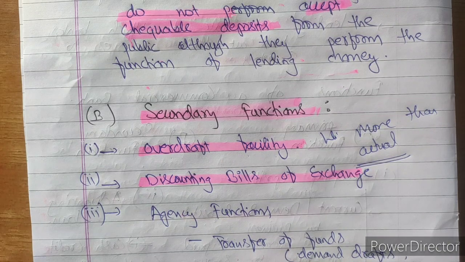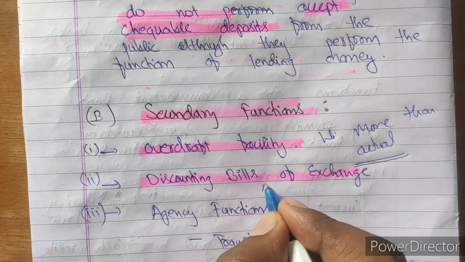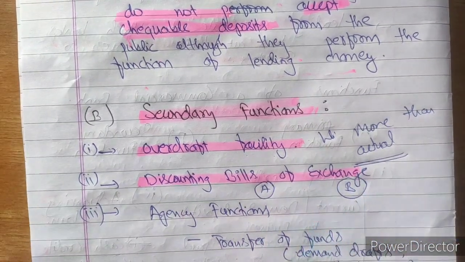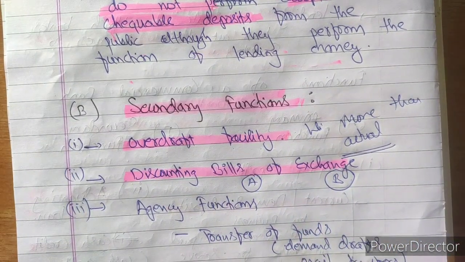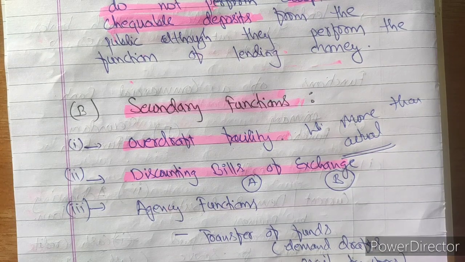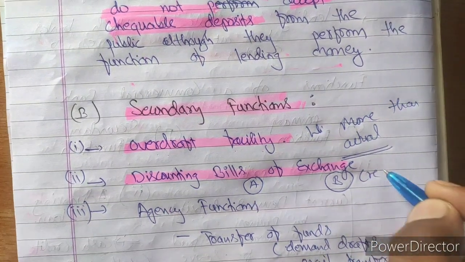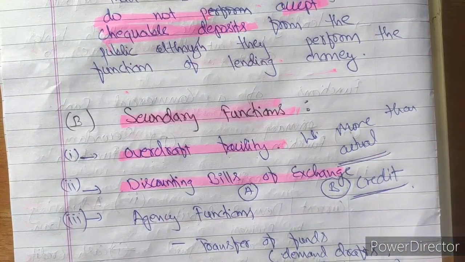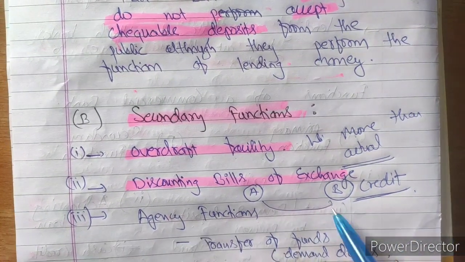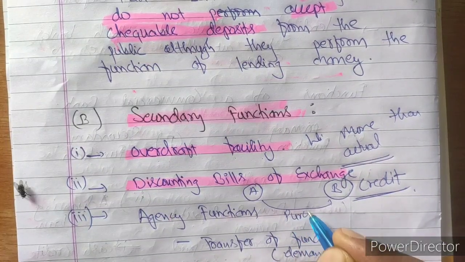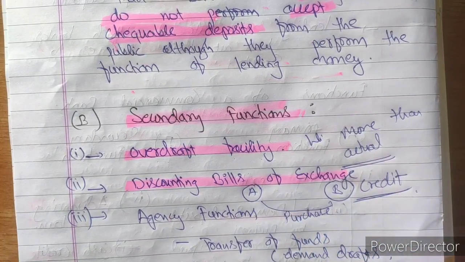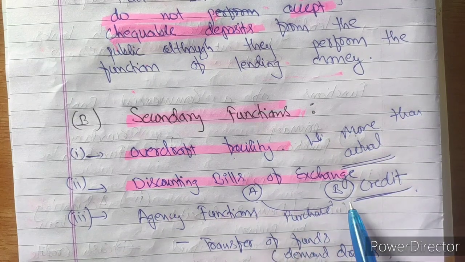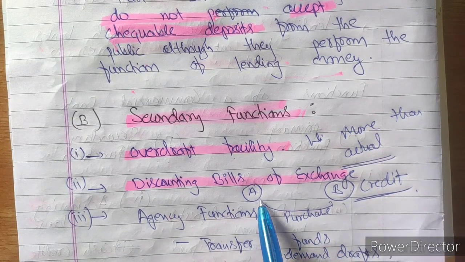Suppose there are two persons, A and B, and there was a transaction between them of purchase and sale. If the transaction was on credit, udhari mein, A purchases the material from B. A is the person who purchased some goods from B. So when A purchases, A doesn't have money, A has purchased from B on credit. So what will A be doing?